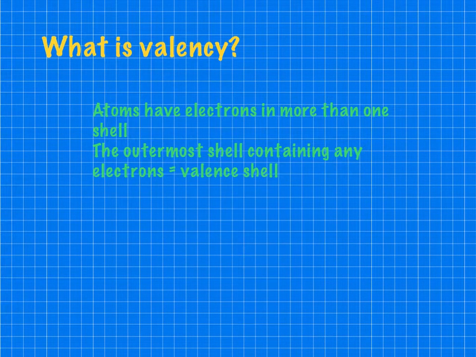So let's go back to the basics. We've learned already that atoms have a positively charged nucleus containing protons and neutrons, and they have electrons moving around that nucleus in energy shells or energy levels. Now the outermost energy level is called the valence shell, and this is the one we've used when we've been doing things like Lewis diagrams. We've only been concentrating on the electrons in the valence shell, and we will do that again because the valence shell helps us work out the charge on the ion.